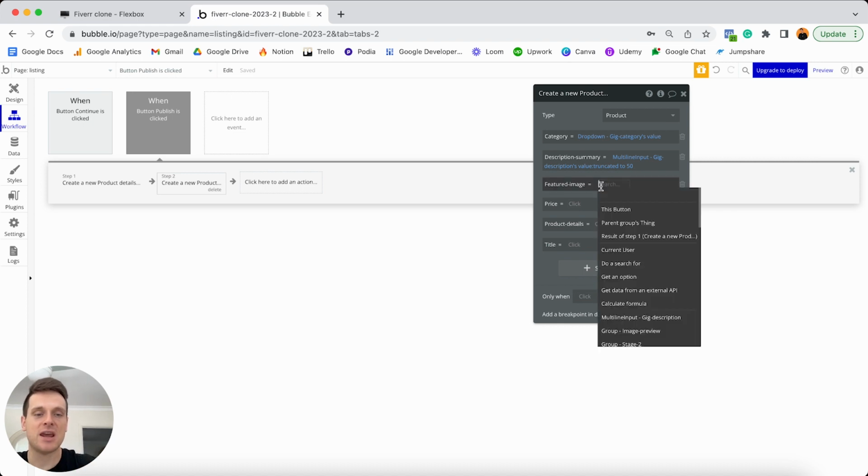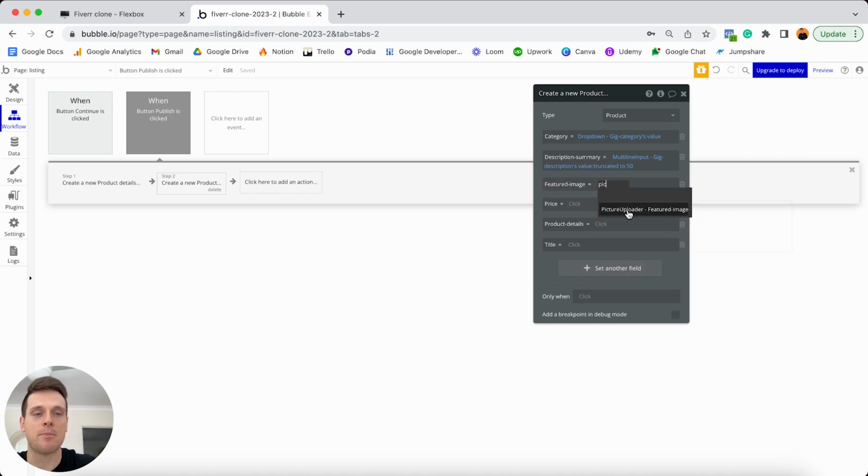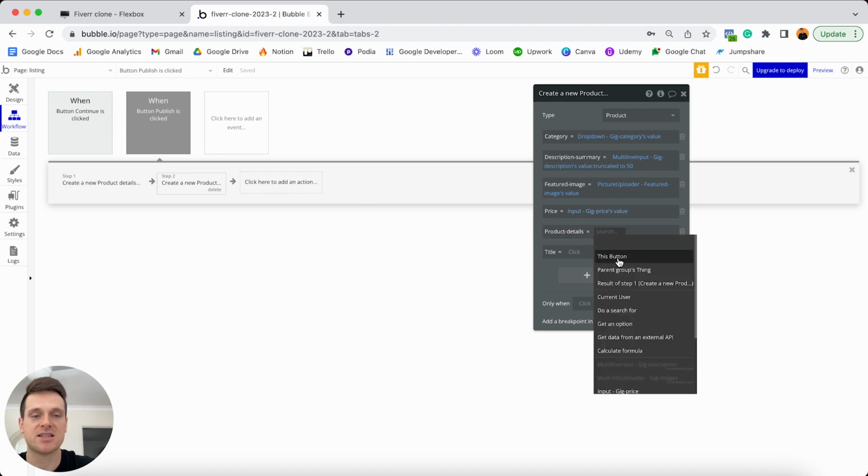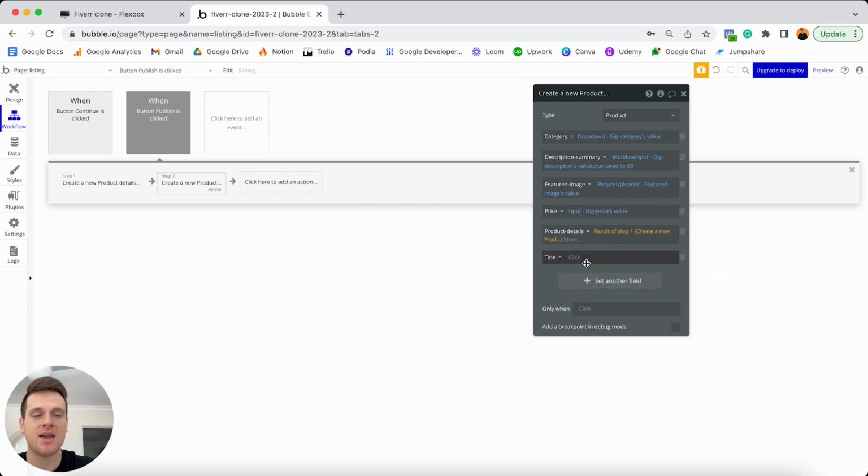For our featured image, this is going to be the value of our picture uploader featured image. For our price, as you probably guessed, the value of our input gig price. Then for the product details, I'm going to need to link this to the product details we created in step 1 of our workflow. So this is going to be the result of step 1. And finally for our title, this will be the title input field here, its value there. And that is everything we'll need to do when it comes to actually creating a product listing.